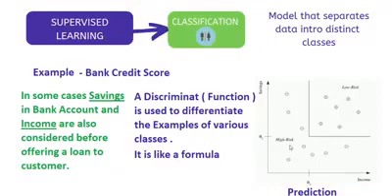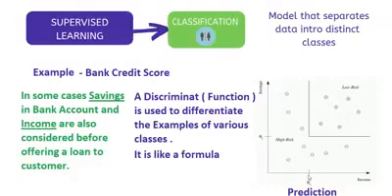So the data will be labeled as high risk, you cannot give a loan to them, or you can say they have a low bank credit score. If someone has a good amount of savings but low income, then it's also high risk. But if someone has a steady income and steady savings, all those points you can see here.